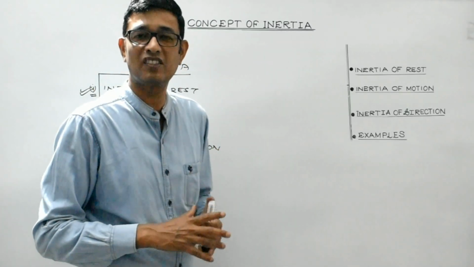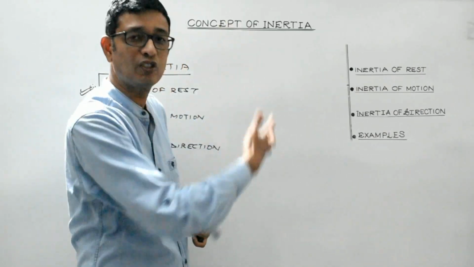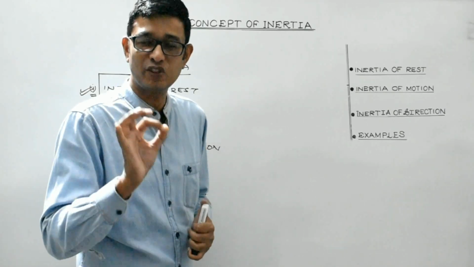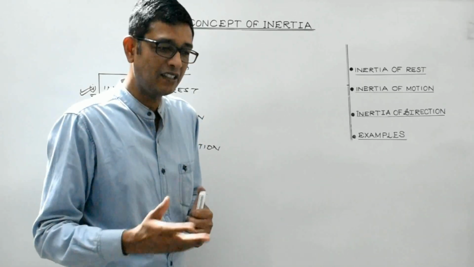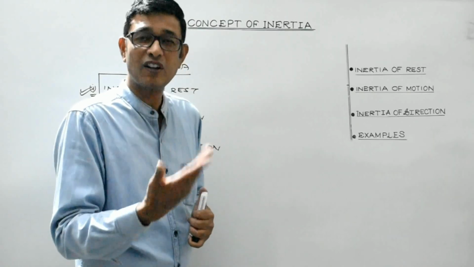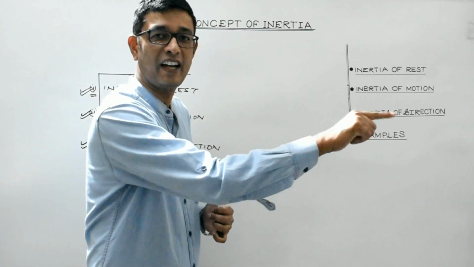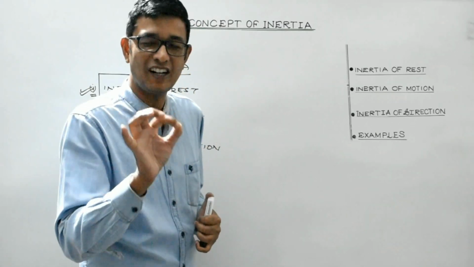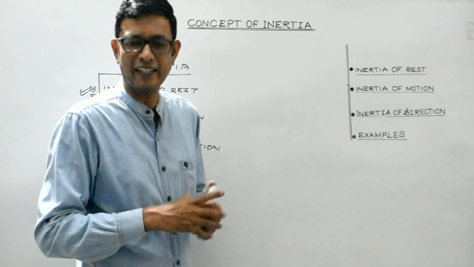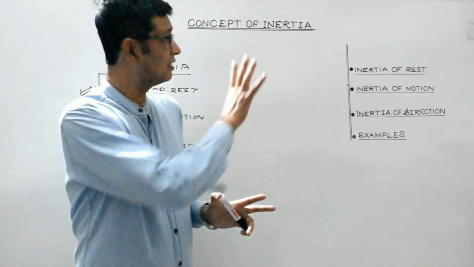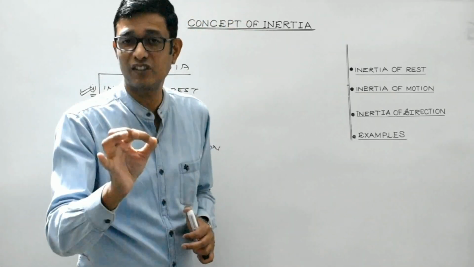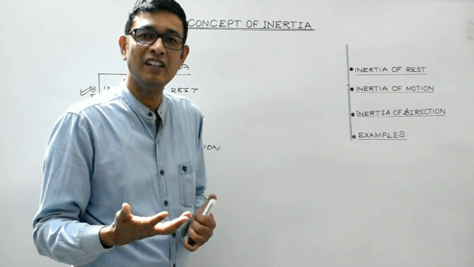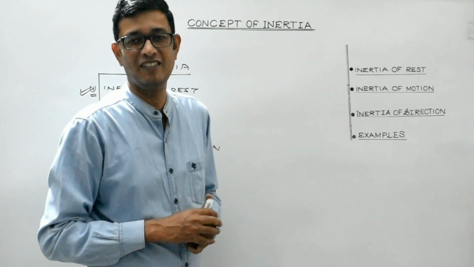So students, what will be the statement of Newton's first law of motion? What we have studied throughout this lecture? Every body in this universe tends to remain in its state of rest or uniform motion along a straight line unless it is acted upon by some external unbalanced force. That is what we have studied in this topic of inertia, and this is known as Newton's first law of motion, which is also known as Galileo's law of inertia.